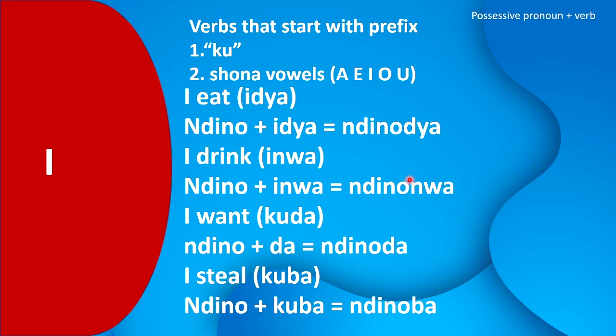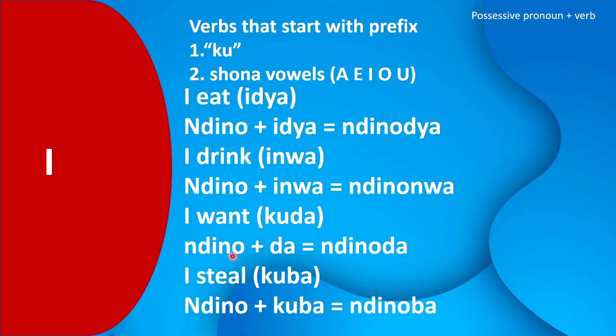So you must remember, if the verb that you are combining with the letter I starts with a vowel or the prefix ku, you must always leave out the prefix. Either you leave out the vowel starting that verb or the prefix ku of that verb. So going forward, I want, and want in Shona is kuda, and kuda starts with that prefix ku, which we are supposed to leave out.